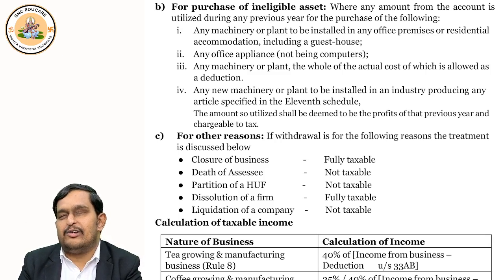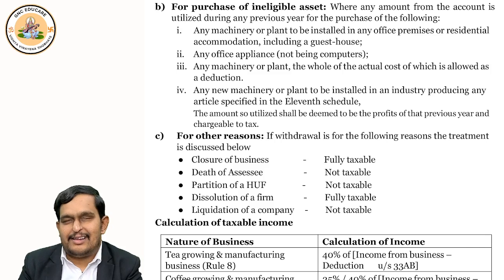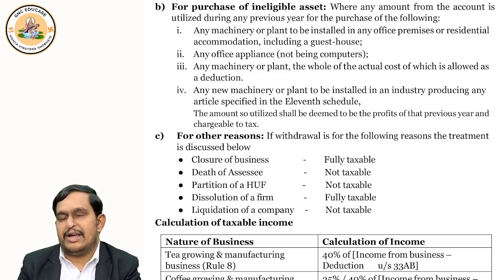And 11th schedule related assets. If you are manufacturing something like plastic bottles, some miscellaneous type of industries are covered in the 11th schedule, some chiller we can say. So such type of things are covered in the 11th schedule. If you purchase assets or plant and machinery for 11th schedule items also, you will not get deduction.